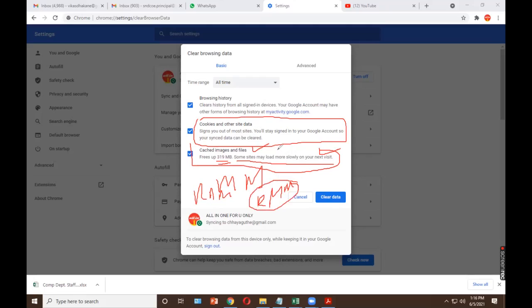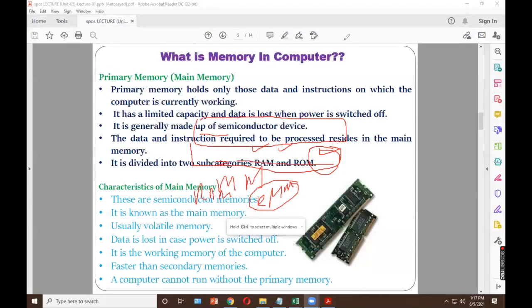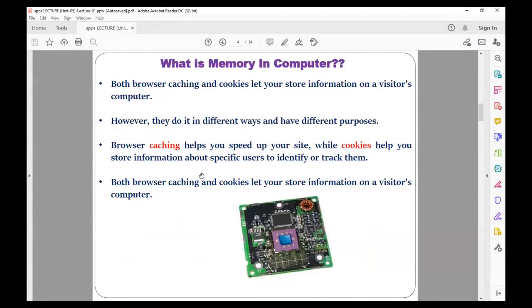That is the reason it is mentioned that if I clear this data, some of the sites may load more slowly. Meaning some websites may load more slowly whenever in the future I visit that particular website. Understood? So that is the cache memory and the cookies. In the cookies, it is mentioned that if you clear the cookies, it will automatically sign out some of my accounts, because you are deleting the user IDs and passwords from those sites. Understood? That is the reason I have mentioned the things related to the cache memory and the cookies.